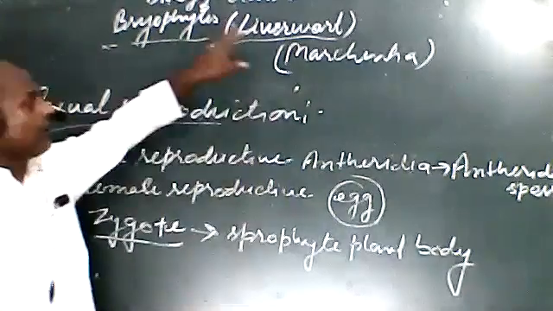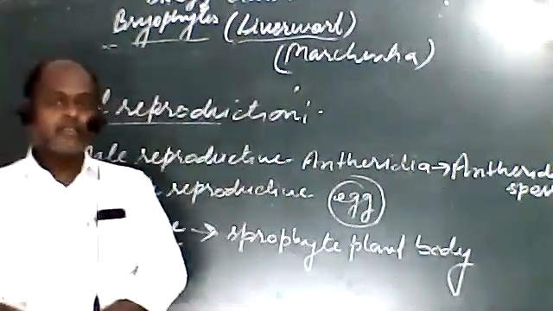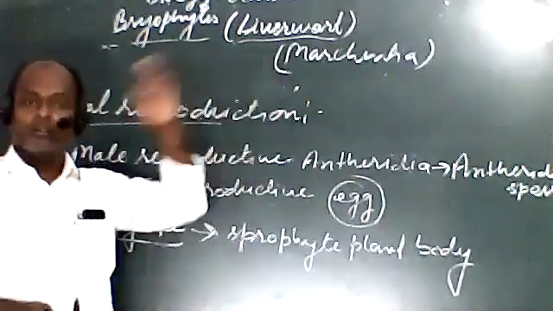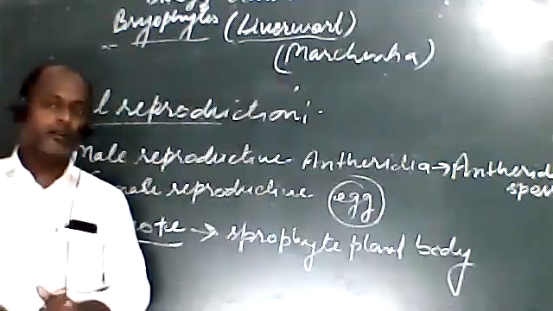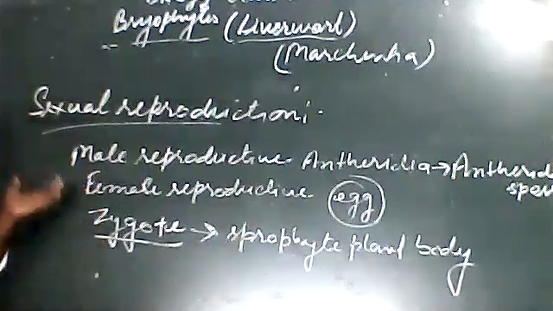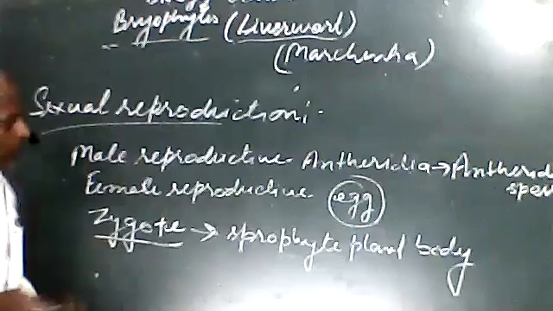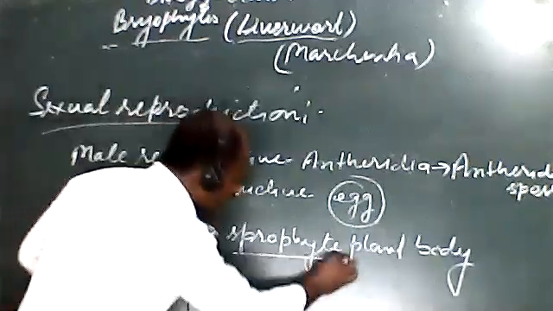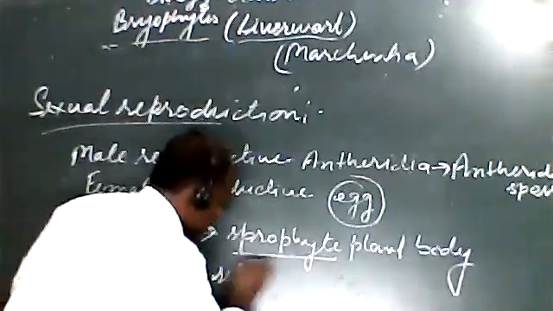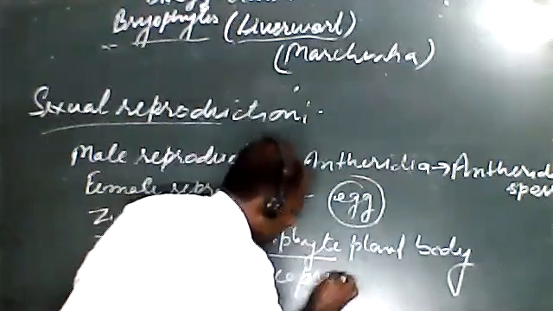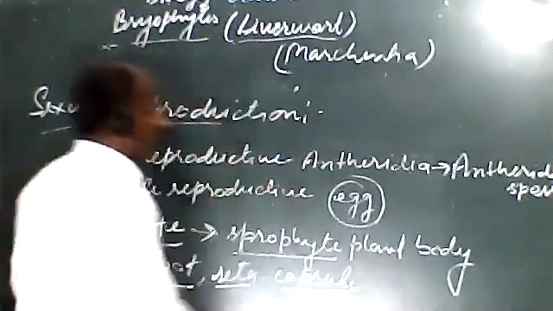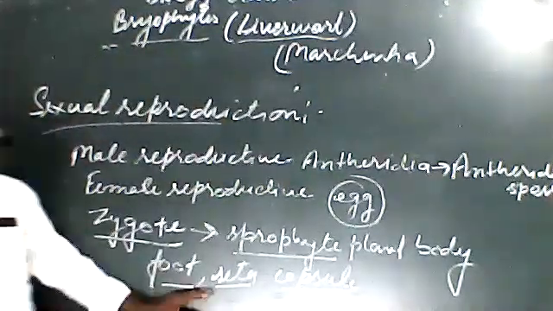In liverwort, the dominant phase is the gametophyte, as we have discussed in bryophytes, because it is an example of bryophytes. So the gametophytic stage is dominant in liverwort also. We have discussed that there is the formation of sporophyte, and this sporophyte is differentiated into foot, seta and capsule.